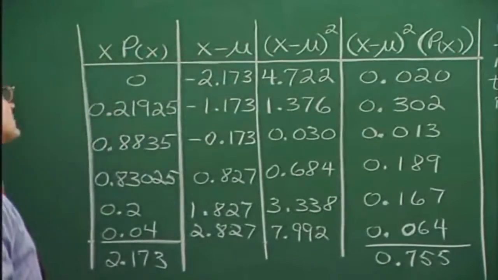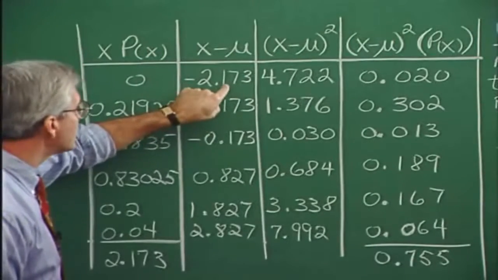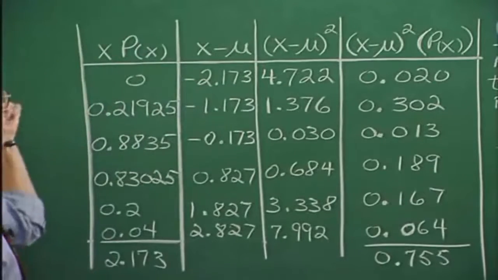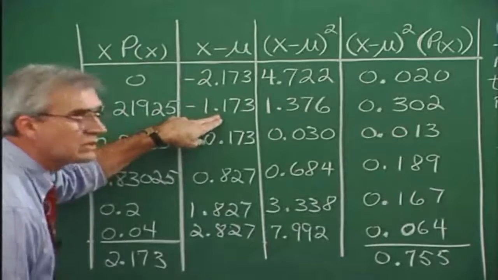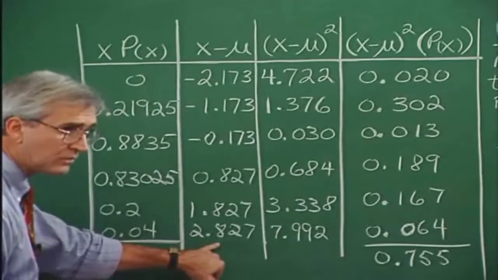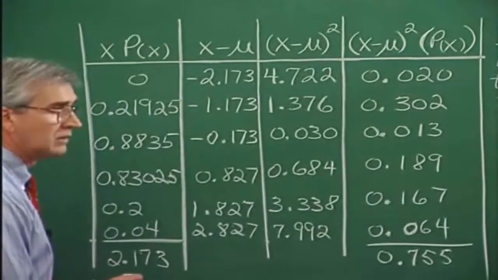The first x value was 0. 0 minus 2.173 is negative 2.173. Then 1 minus 2.173 is minus 1.173, and so on. Remember what the sum of these would be? The sum of all of these turns out to be 0.